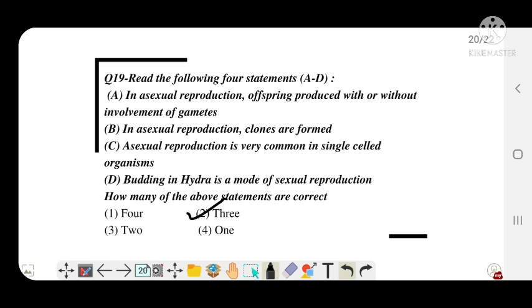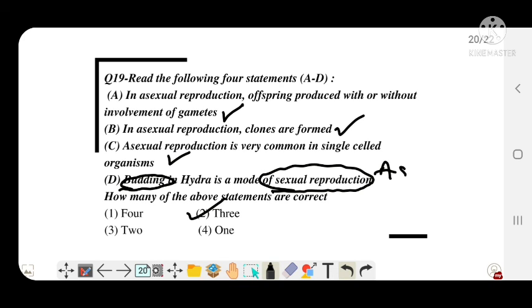How 3? In asexual reproduction, offspring are produced with or without involvement of gametes. Yes, this is possible. In asexual reproduction, clones are found. Yes, this is also possible. Asexual reproduction is very common in single-celled organisms, and in multicellular organisms there is sexual reproduction. So this is also correct. But budding in hydra is not a mode of sexual reproduction. It is asexual reproduction. So 3 statements are correct.